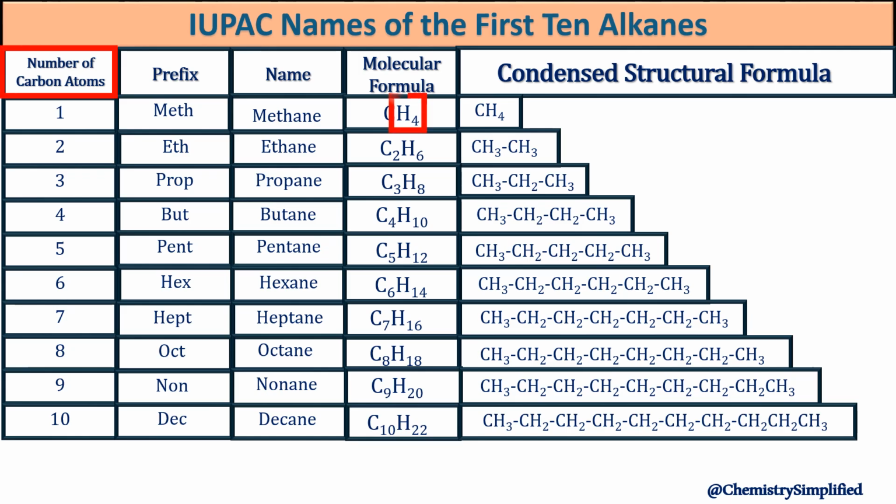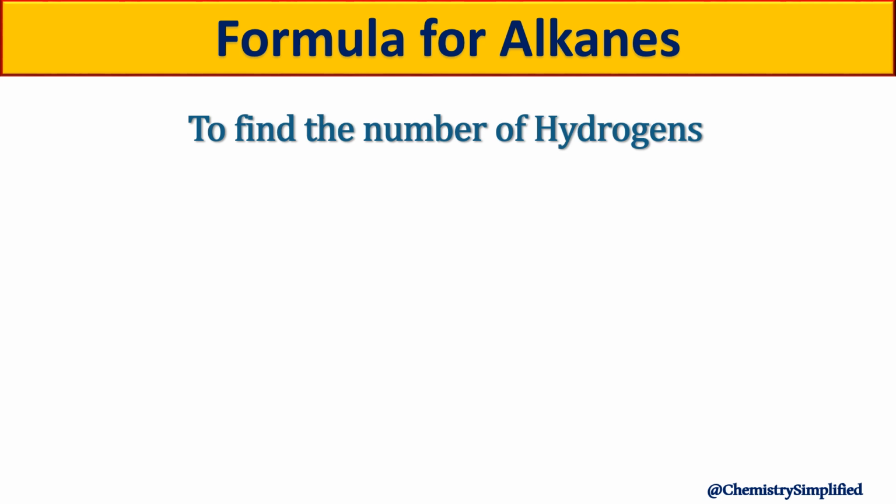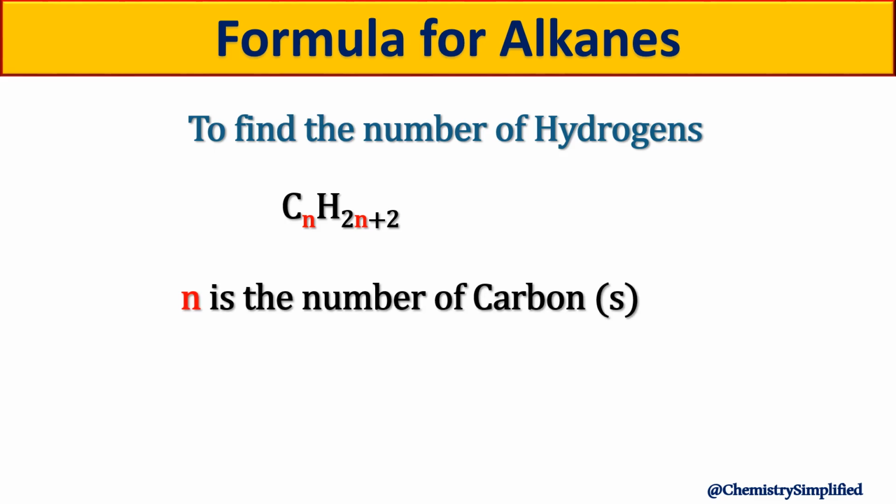Now, if we know the number of carbons, we can also determine the number of hydrogens that a particular alkane has. How do we do that? There is a formula. So this formula will help us determine the number of hydrogens that a particular alkane should have. This is the formula C subscript n H 2n plus 2, where n represents the number of carbons that is available.